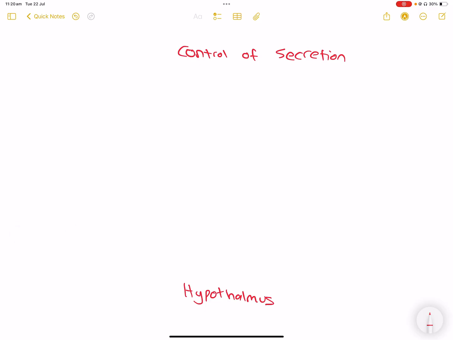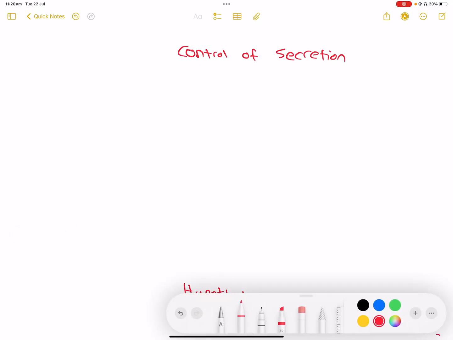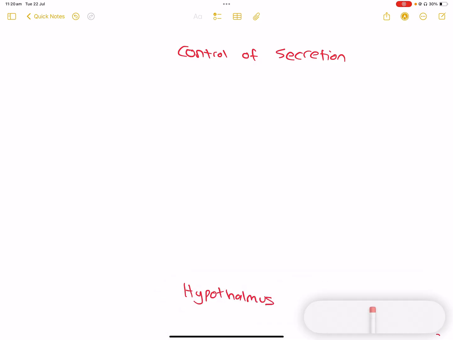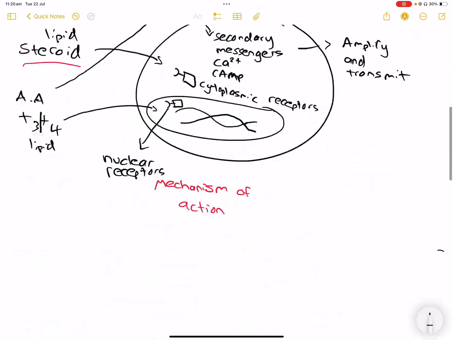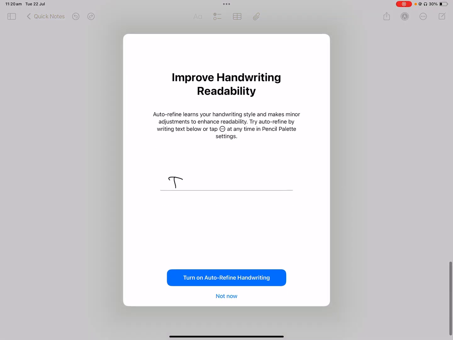Let's go to control of secretion. Sorry, let me just go back. I'm going to quickly do something first before I forget. I forgot to differentiate between endocrine and neuron. Right?